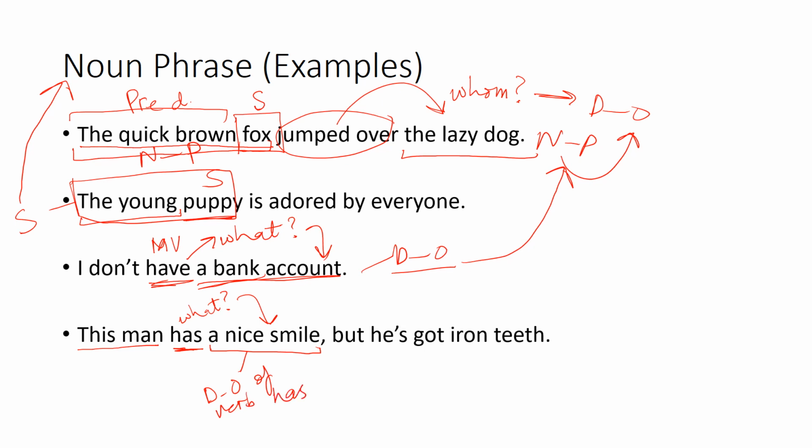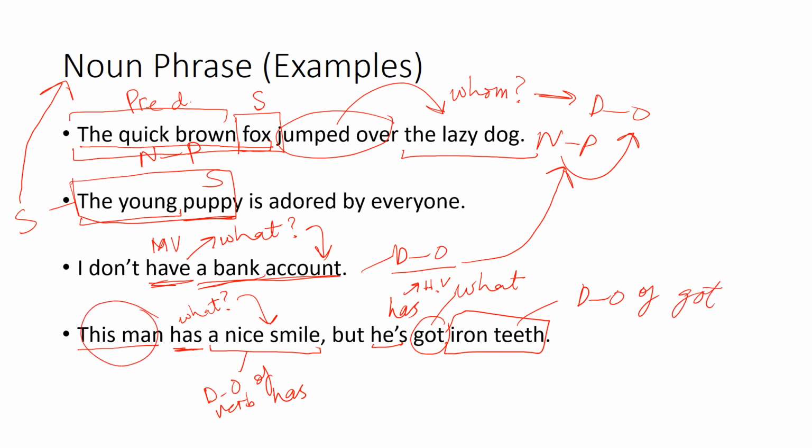अच्छा, but he has got. अब यहाँ पे जो has आ रहा है, मैंने contraction में यूज किया हुआ ना, he has लिखा हुआ है. अब यहाँ पे जो has है वो क्या है? Helping verb है. It is a helping verb. अच्छा, but he has got iron teeth. अच्छा जी, got से what पूछो? Got what? Iron teeth. So iron teeth is again a direct object, and it is the direct object of the verb got. So a nice, this man is a subject.